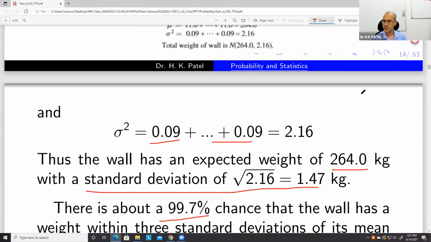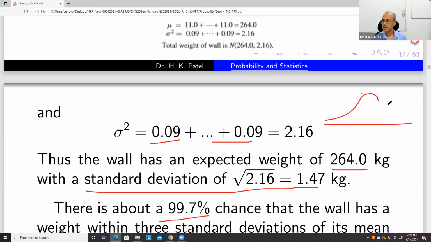of a normal distribution. So we know how much lies here, how much lies up to 2 sigma, this is sigma, and up to 3 sigma.